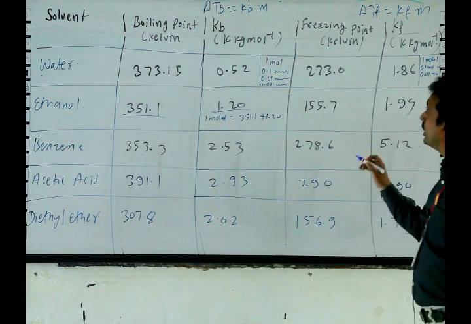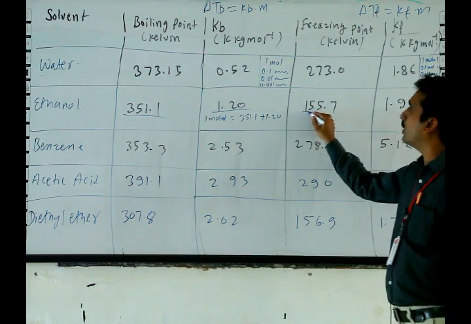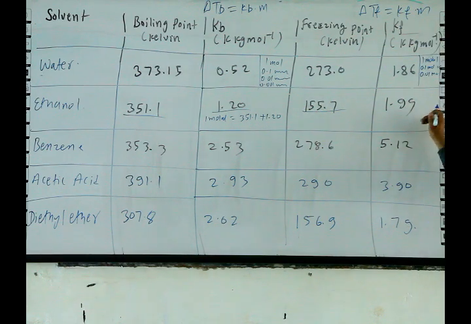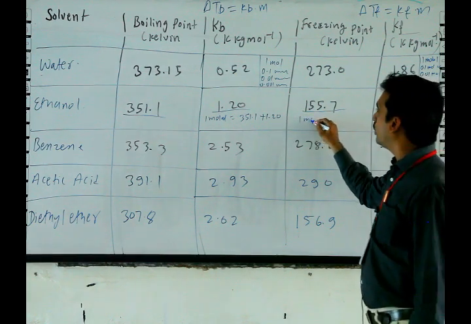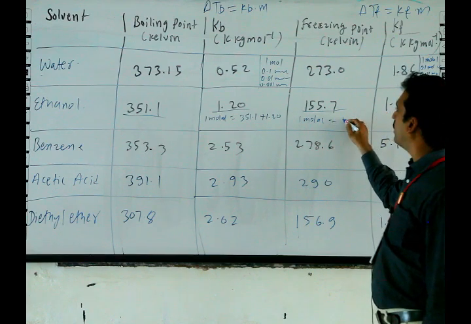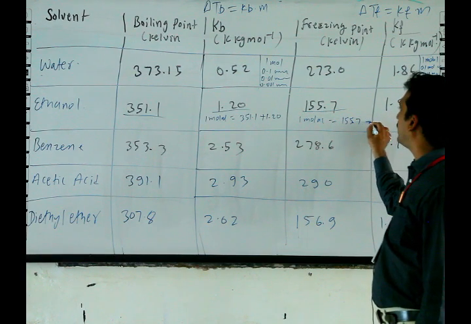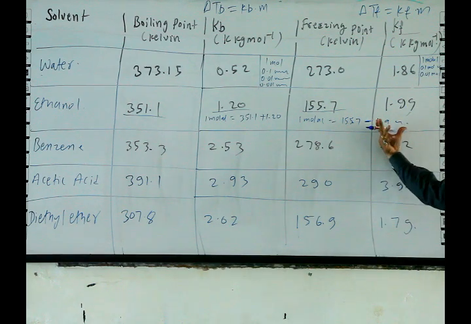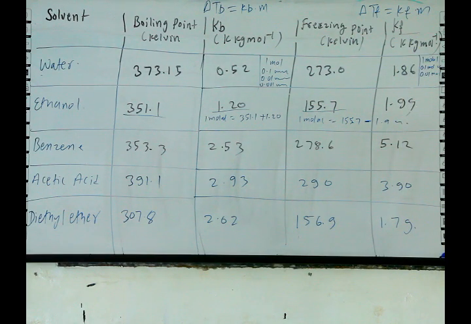Here the freezing point of ethanol is 155.7 and its cryoscopic constant is 1.99, and for a 1 molal solution the freezing point will be 155.7 minus 1.99.